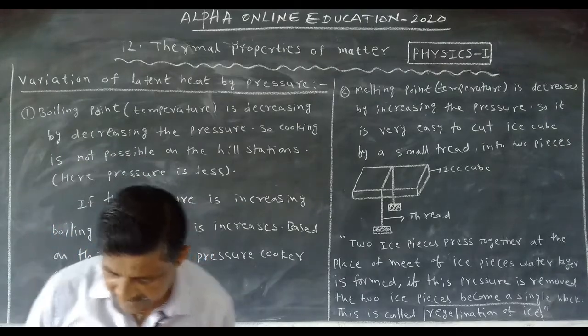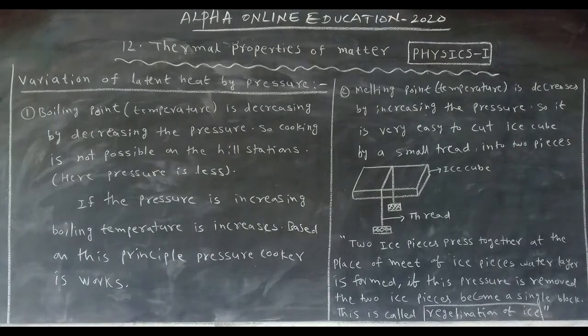Anyhow, when the pressure increases, what happens? The melting point decreases. Listen carefully. When the pressure increases, the melting point decreases. For boiling point, when the pressure decreases, the boiling point decreases. Quite opposite. The boiling point decreases when the pressure decreases, but the melting point decreases by increasing the pressure. We can face these two in our daily life.